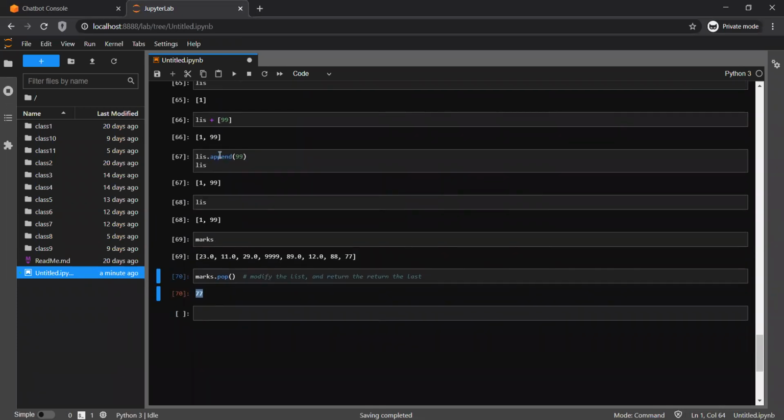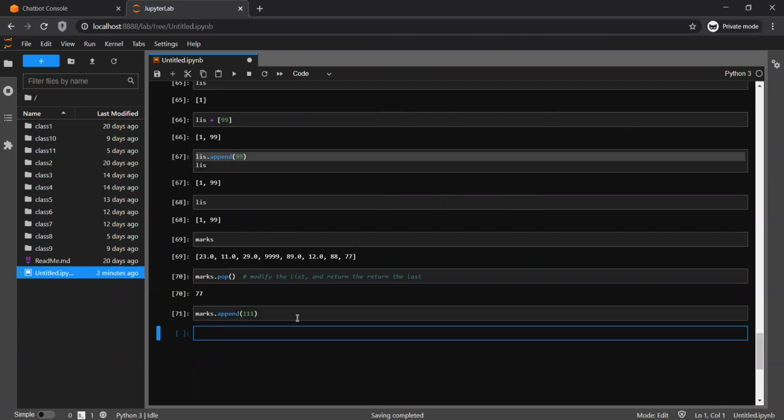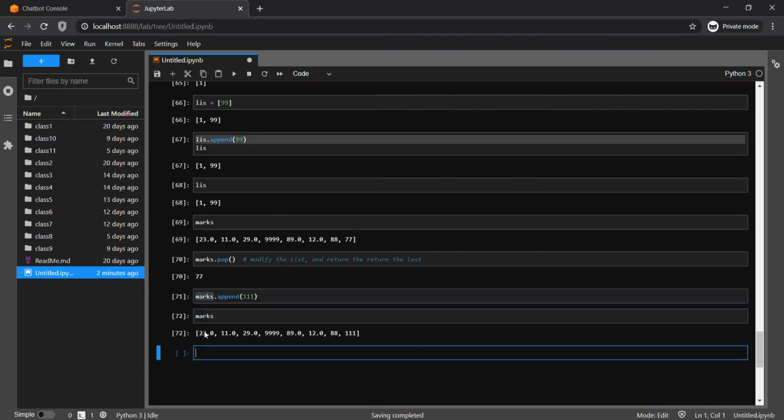If you see the append method, let me do that. Let's say 111. Append doesn't return me anything. That means it modified the value at that place only. So if I print it, it doesn't return me anything.